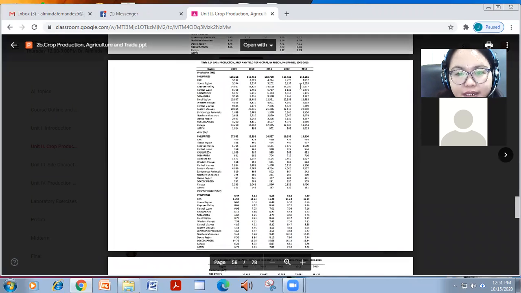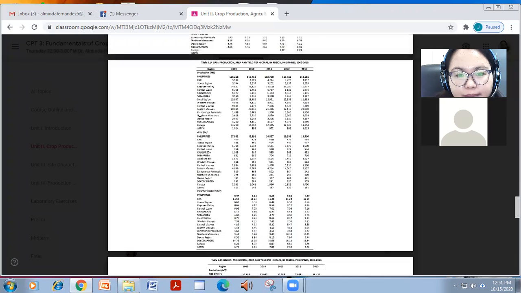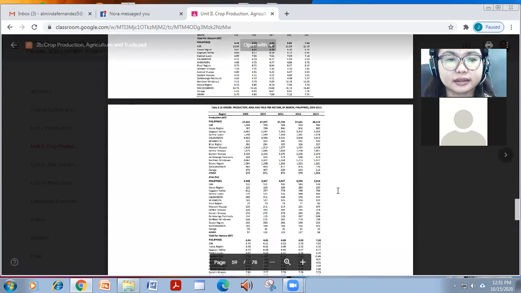And for gabi, as you can see, Eastern Visayas is top producer ng root crops mainly, no? And in terms of area, Eastern Visayas pa din. Nasa 7 metric tons per hectare ang yield.